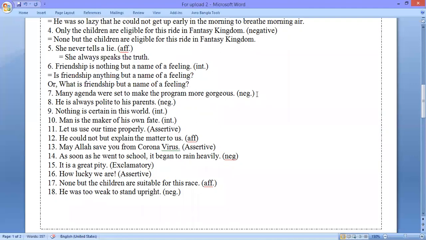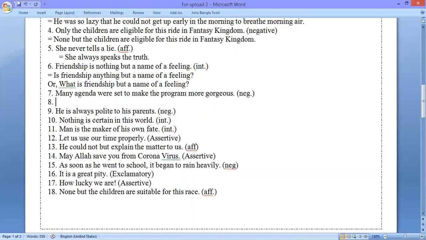This is question number 7. The question is, many agenda were set to make the program more gorgeous. The solution will be, not a few agenda were set to make the program more gorgeous.